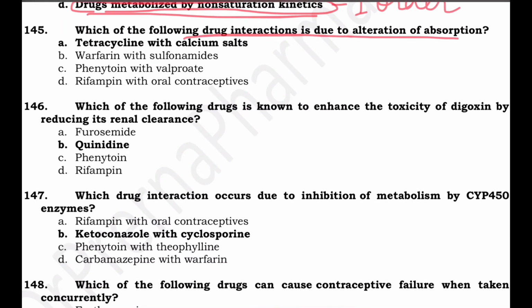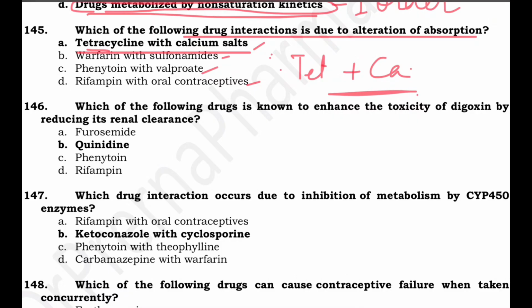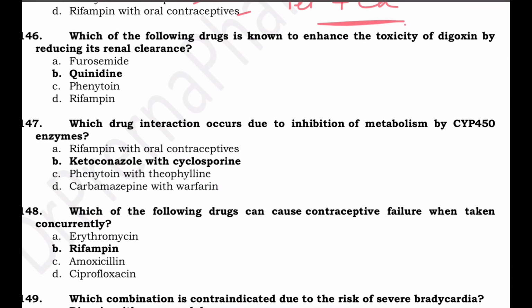Which drug interaction is due to alteration of absorption? Tetracycline with calcium, warfarin with sulfonamides, phenytoin with valproate, rifampicin with oral contraceptives. So here, tetracycline with calcium salts. The absorption of tetracycline is significantly reduced when taken with calcium salts because calcium forms a chelate and then this complex is not absorbed.